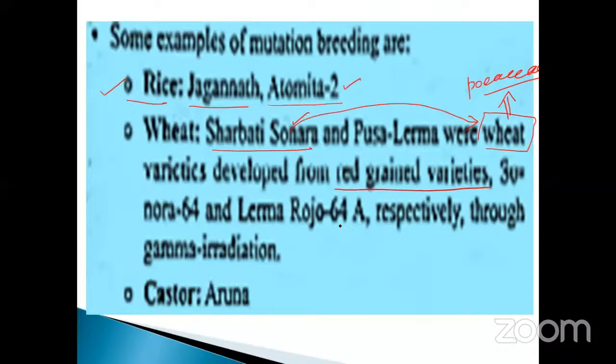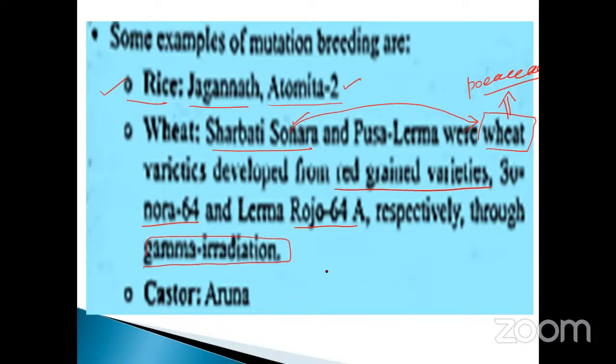Varieties developed from the red grain variety: Sonora 64 and Lerma Roja 64A respectively, through gamma radiation. Sonora 64 and Lerma Roja 64A, both are united together, and you will get Sharbati Sonora. How does it happen?